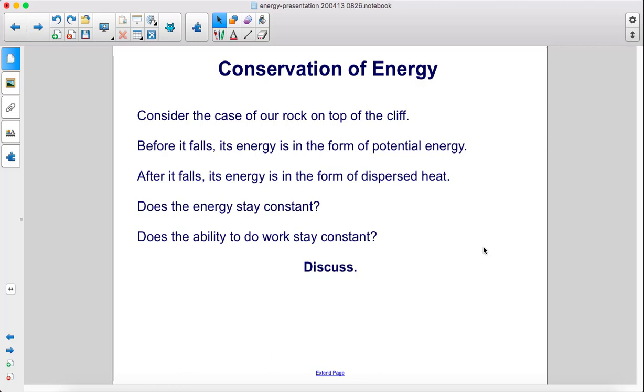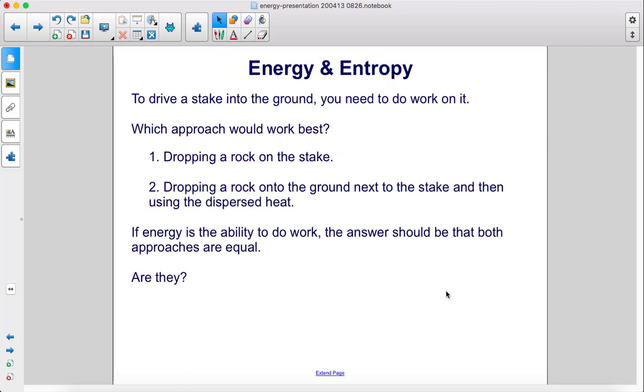Does the energy stay constant? Does the ability to do work stay constant? Discuss. To drive a stake into the ground, you need to do work on it. Which approach would work best? Dropping a rock on the stake, or dropping a rock onto the ground next to the stake and then using the dispersed heat? If energy is the ability to do work, the answer should be that both approaches are equal.